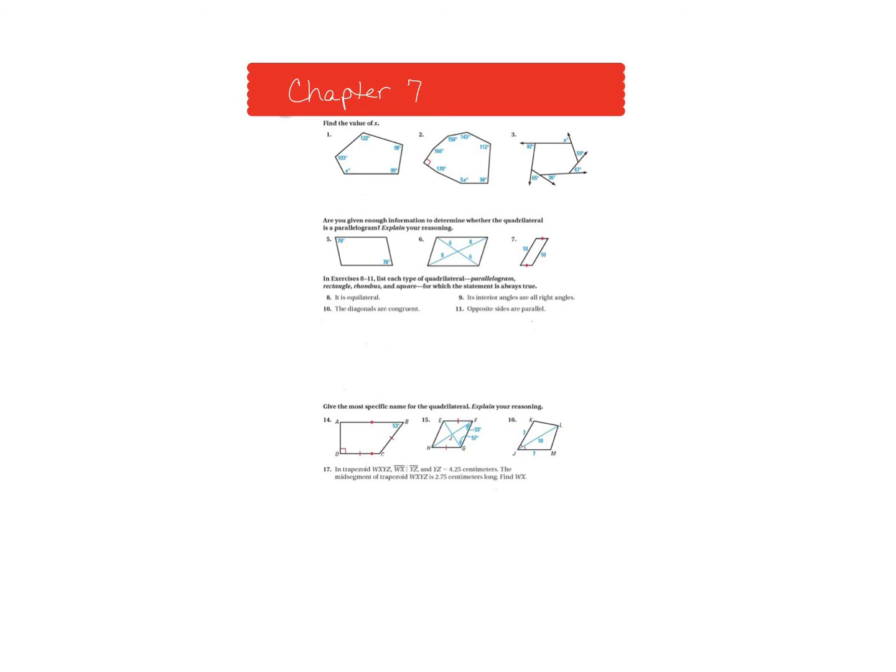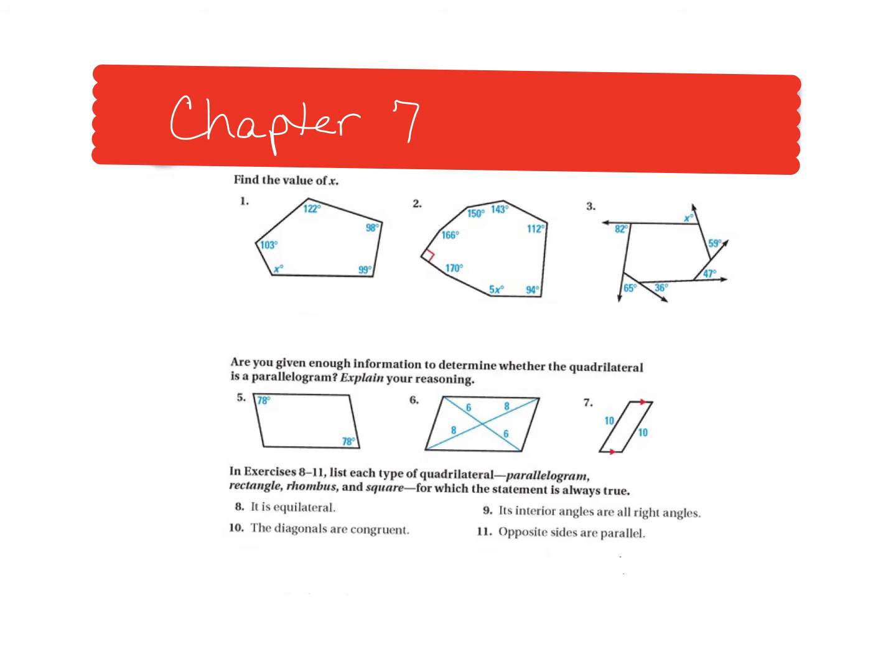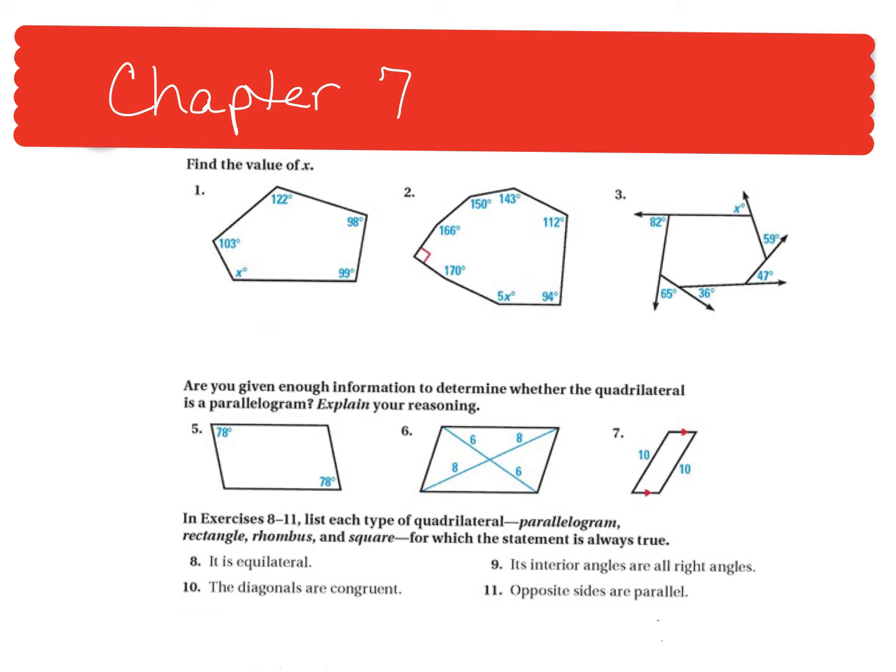Okay, so this is the last page of the study guide. It was chapter 7. Now, I know when we took this chapter 7 test, you were allowed to use a calculator, but you are not using a calculator for the midterm. The calculations you're going to do aren't going to be that long. Okay, but for numbers 1 and 2, we're going to use the same formula.